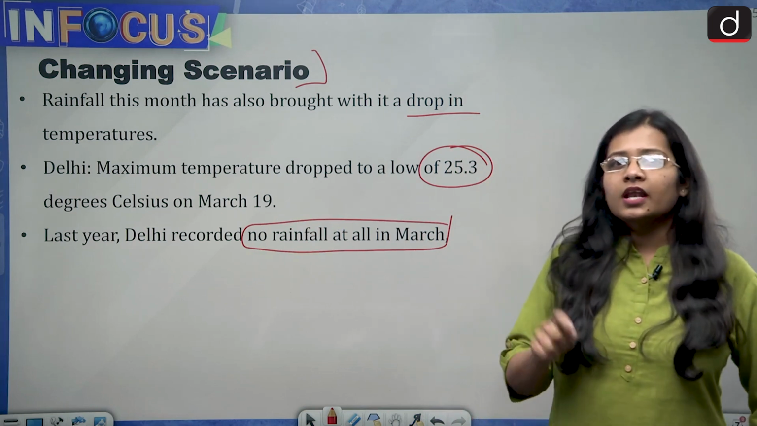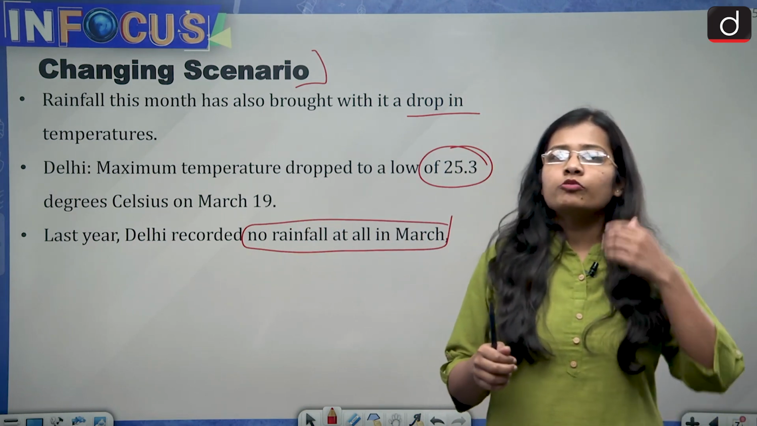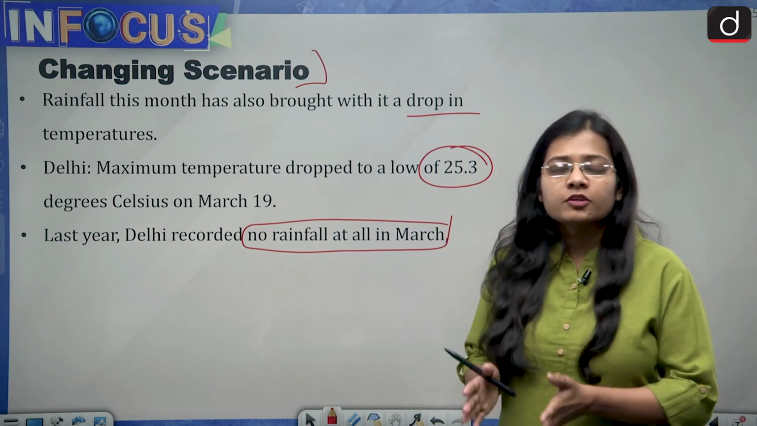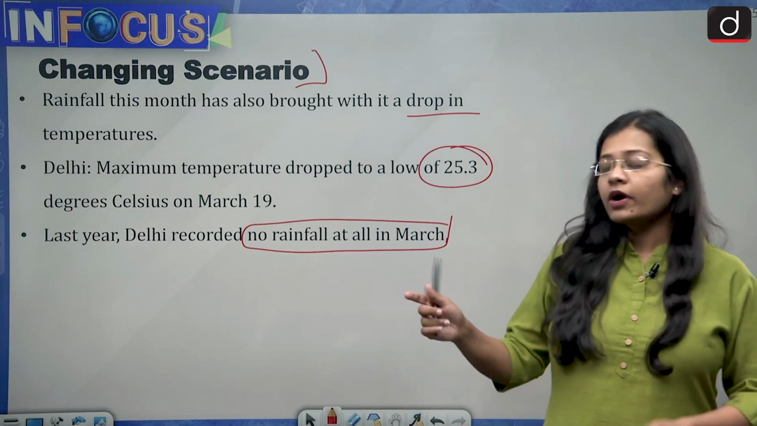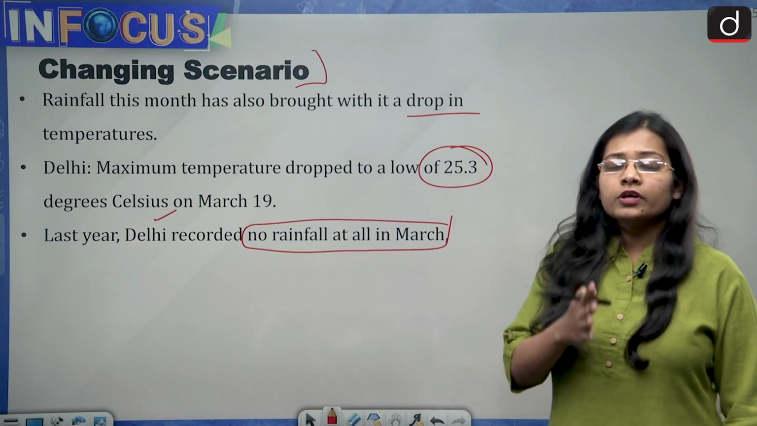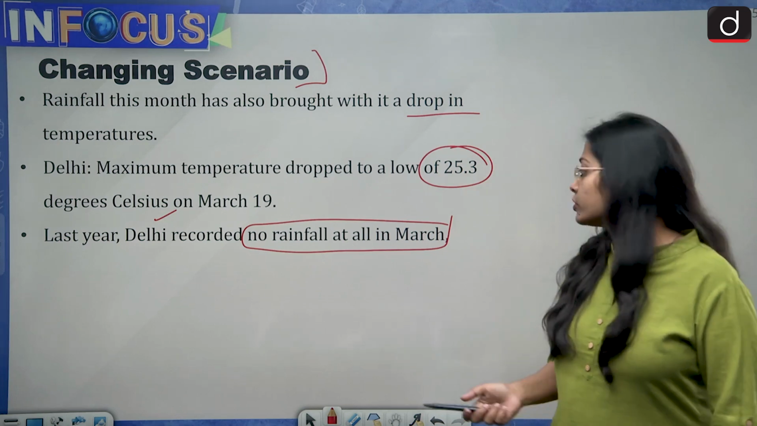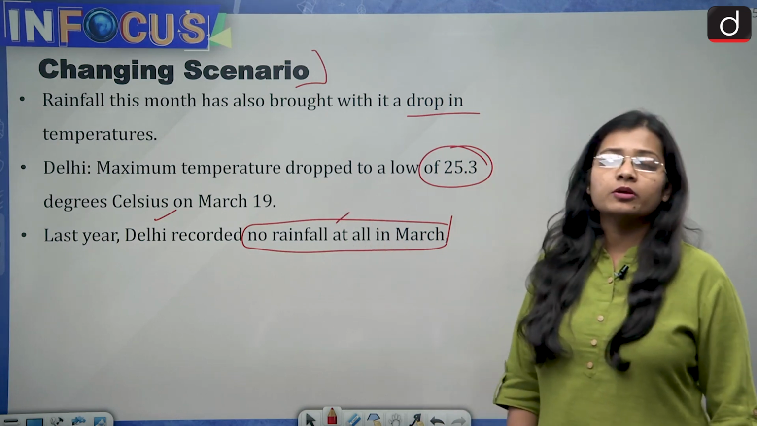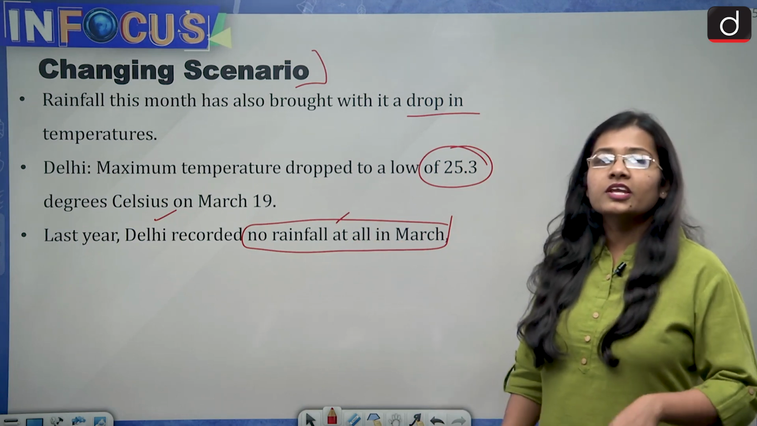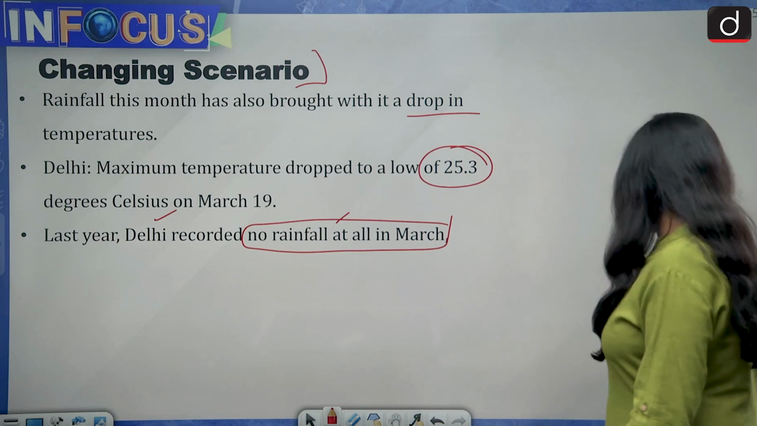First is that last month, February 2023, there was no rainfall, or a 76% deficit in rainfall. While if we talk about Delhi, the national capital, in March 2022 there was no rainfall observed in the month of March, while this year, March 2023, there is excess rainfall observed.